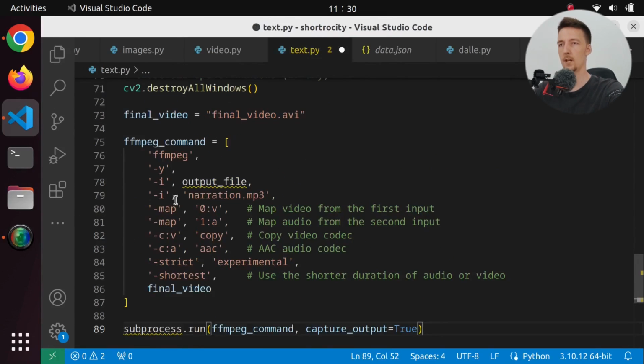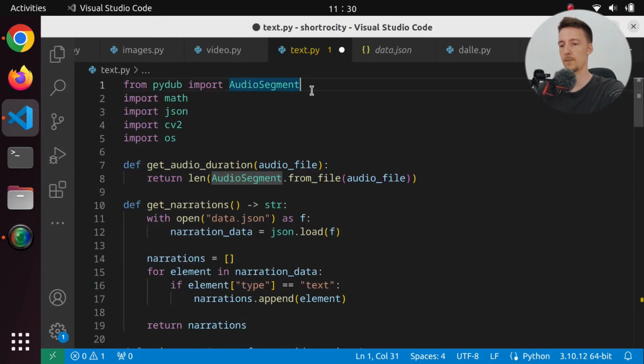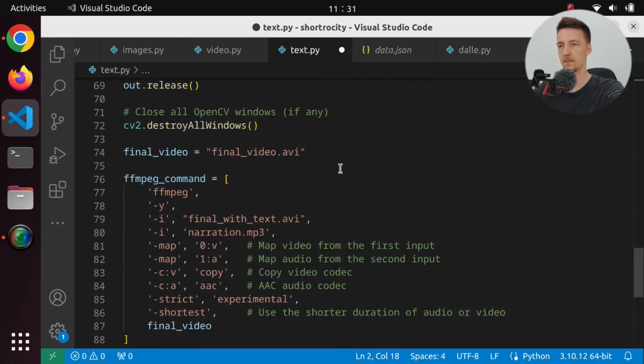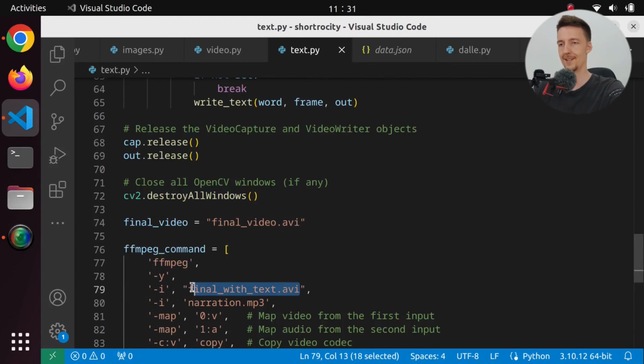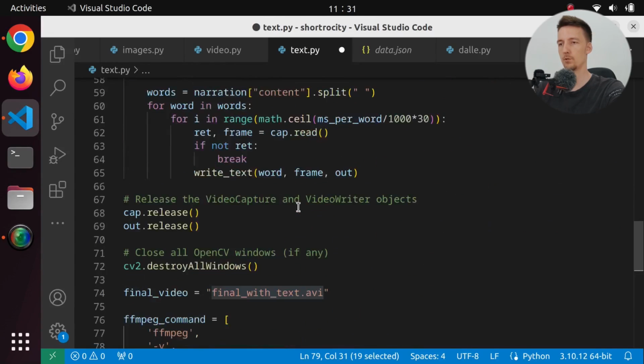So down here we are going to say that we are going to write into final with text.avi, and we are going to add the narration, and we have to import subprocess, and what else? That should be it. Sorry, this should be, of course, the final video, the output name, and this is going to be the name we use to save this.